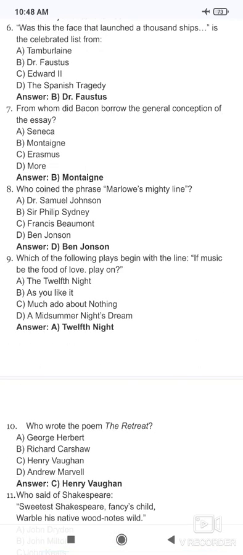Then, from whom did Bacon borrow the general conception of the essay? Francis Bacon is famous for essay writing. So from whom did Bacon borrow the general conception of the essay? He borrowed it from Montaigne.